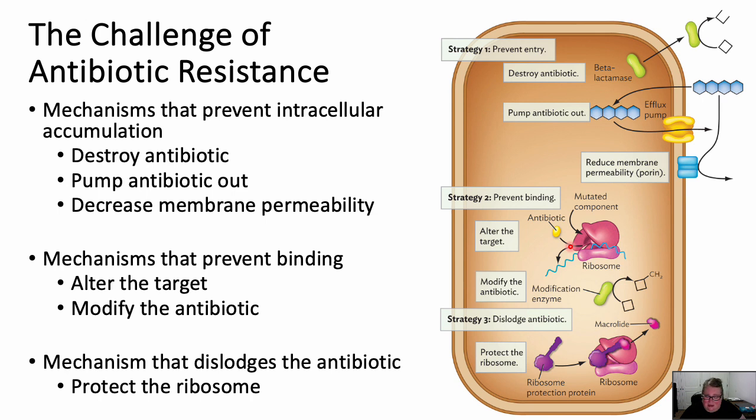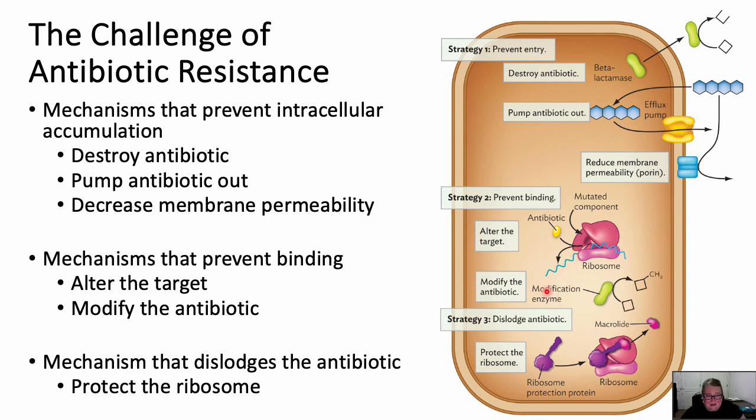If we changed the active site of that PBP enzyme, it makes it so that penicillin can't bind to that active site, which means it's not going to target that anymore, and then cell wall synthesis can keep going. Okay, so that's an example of altering the target. Make it different enough that the antibiotic can't bind, but it can still do its job.